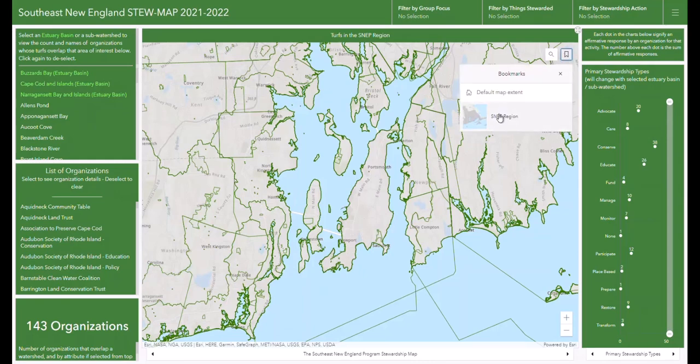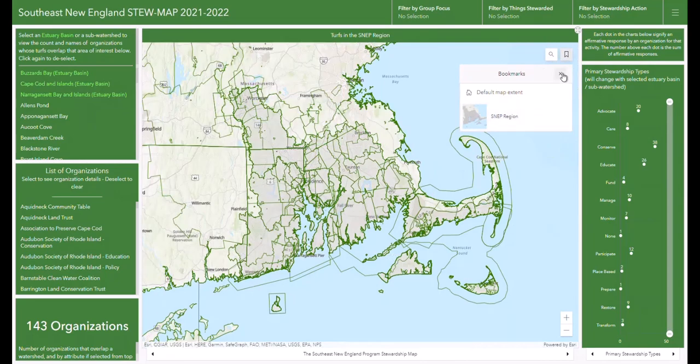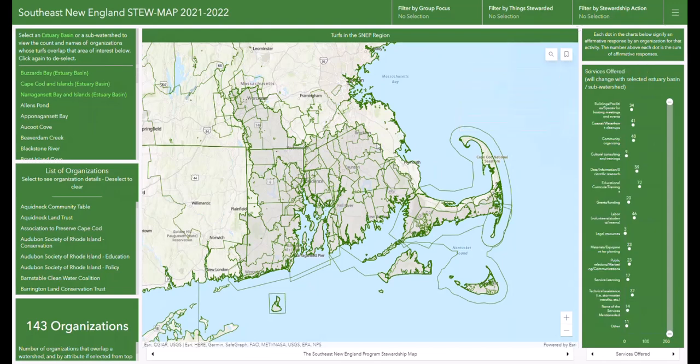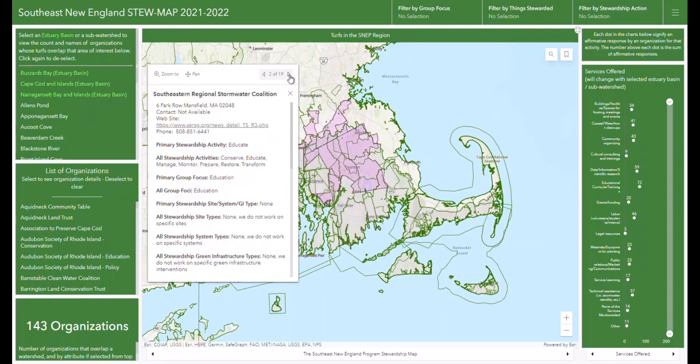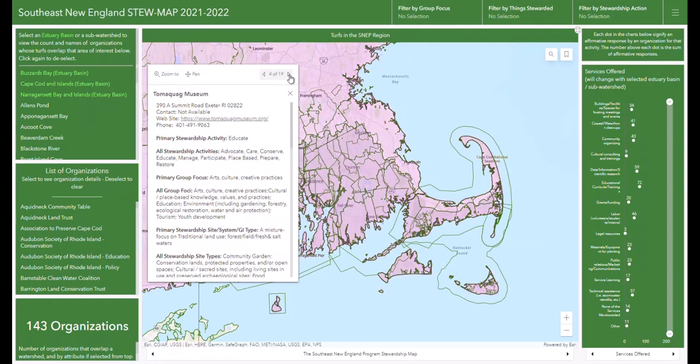You can return to the full extent of the map at any time using the bookmark icon and selecting SNE region. It is also possible to click anywhere on the map itself to generate a pop-up which shows all the organizations whose turf overlap the location clicked. Note that due to the complexity of the data, the map will take a moment to respond. The details of each organization can be displayed using the arrows in the upper right corner of the pop-up.